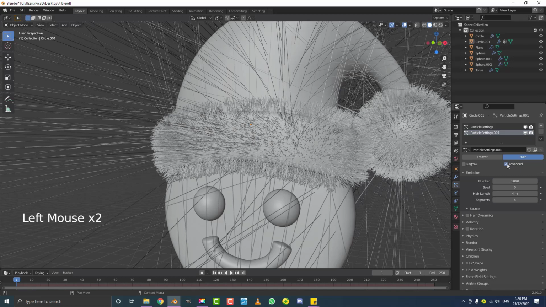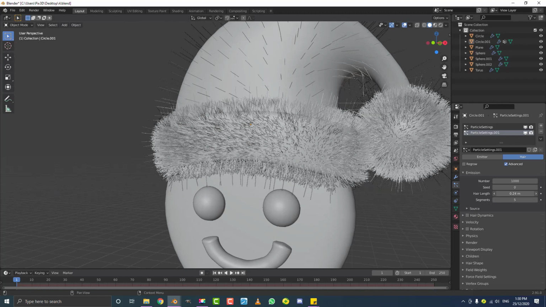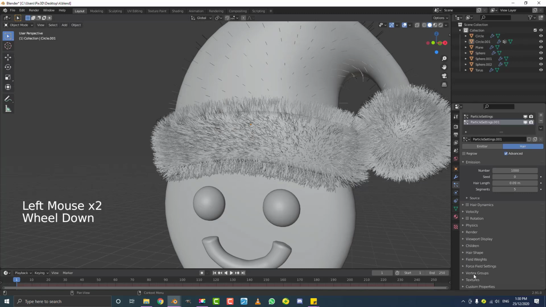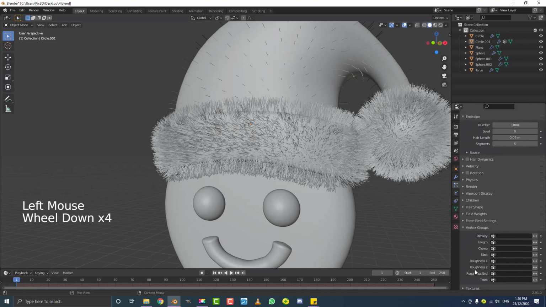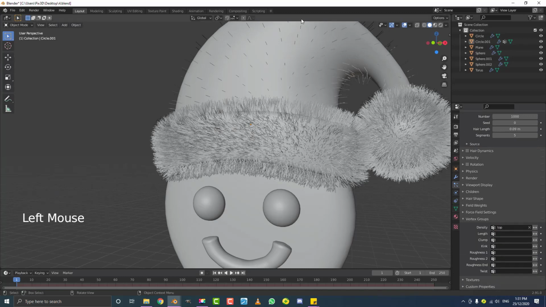Click on advanced, come here to the hair length, and we're just going to drag that down until it is smaller than the original particle system. And let's make it 0.09. Let's go over to the render tab down here, make it B-spline. And let's also go over to the vertex group, go to the density, and let's give it that top hat. So now it's only being applied to this top part here.